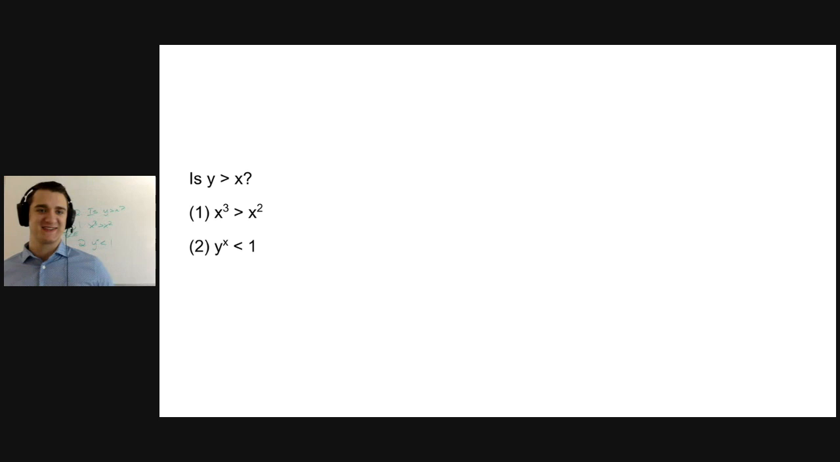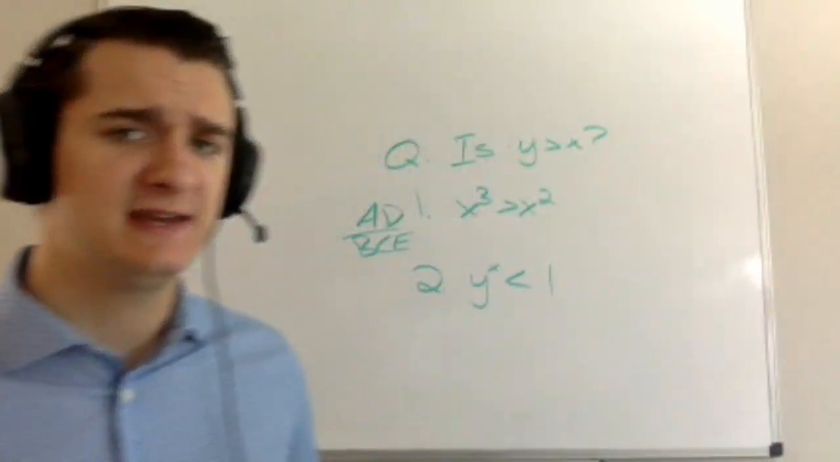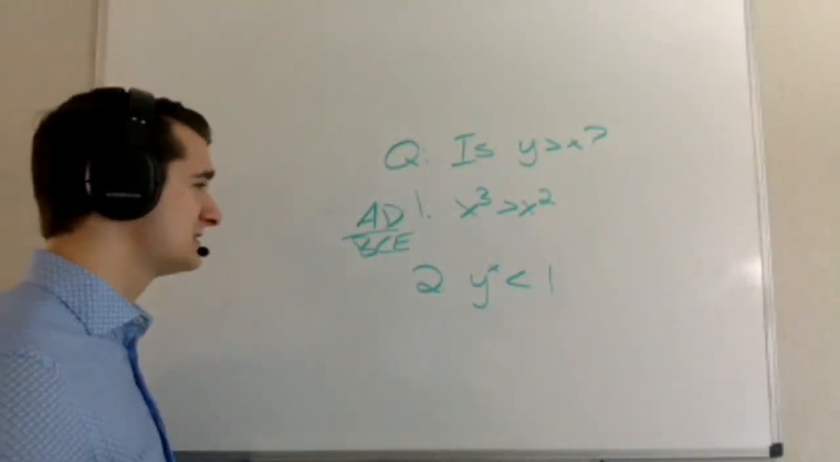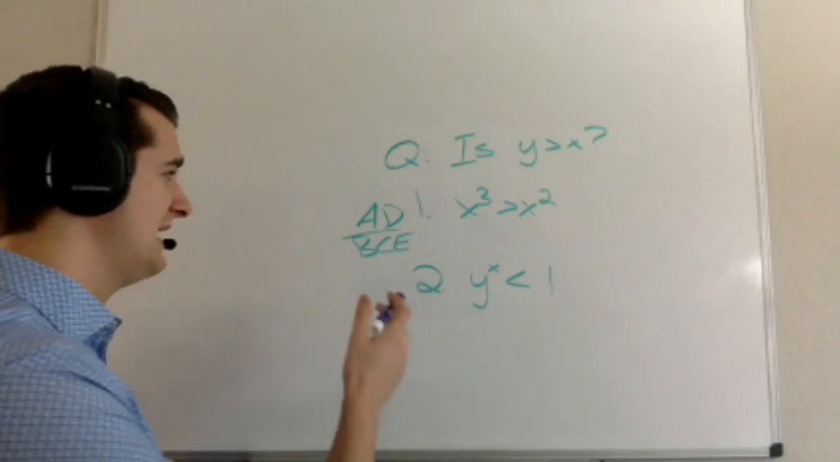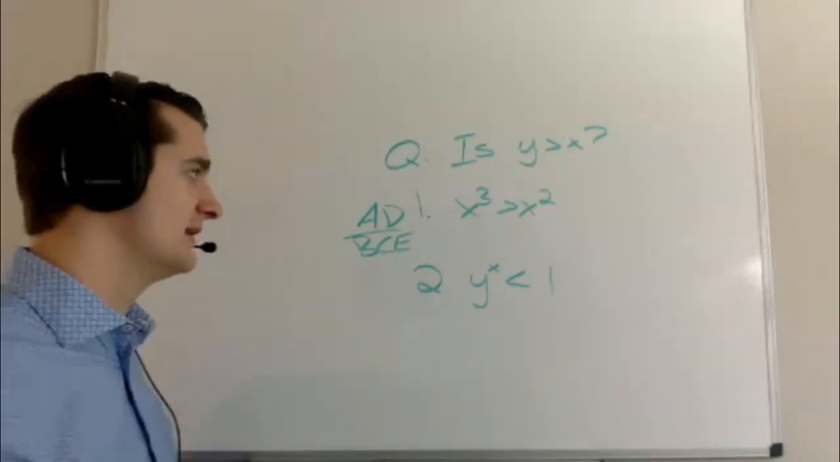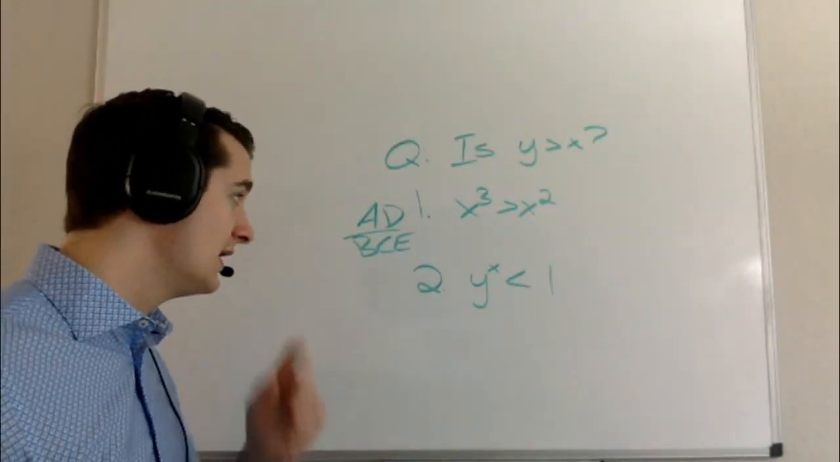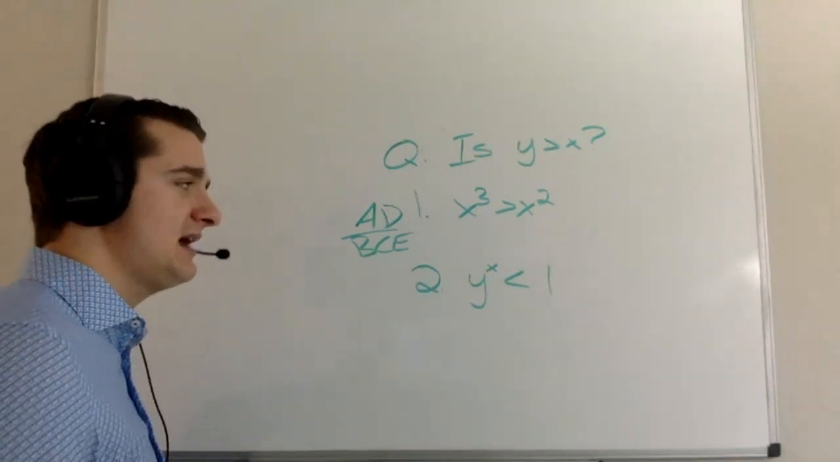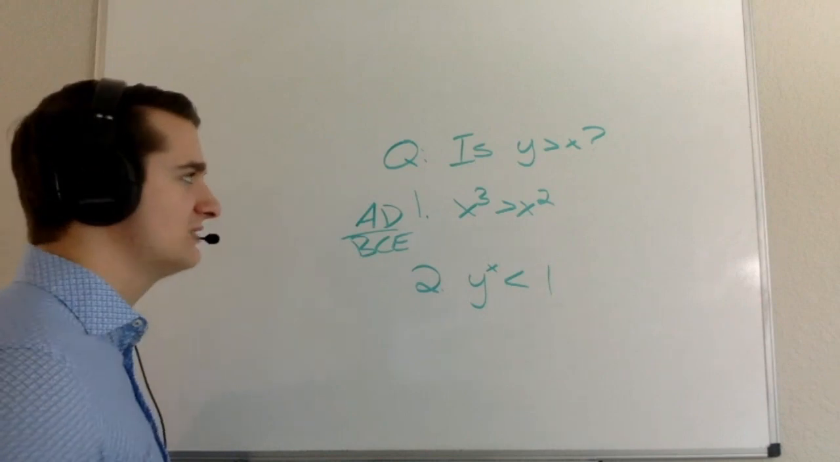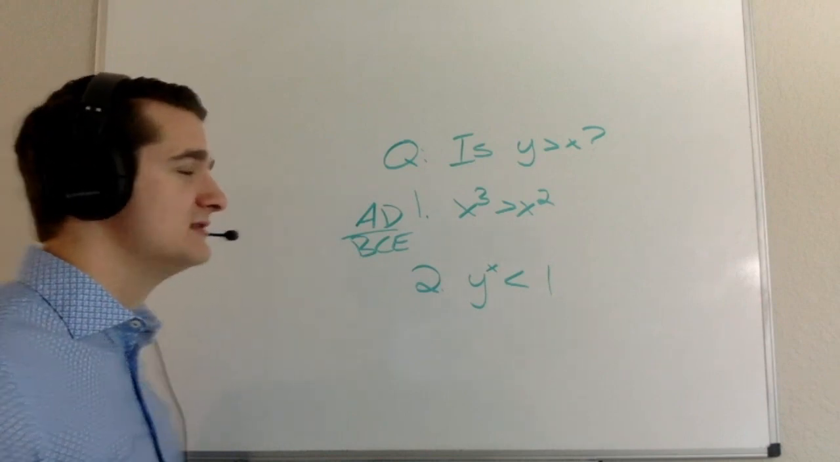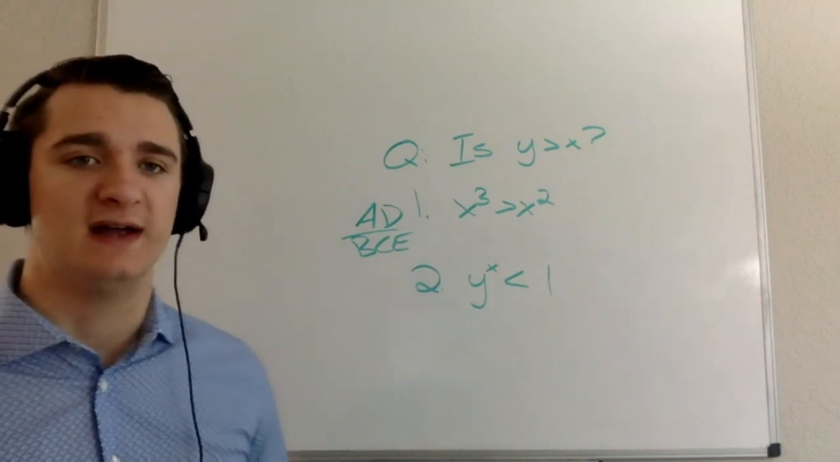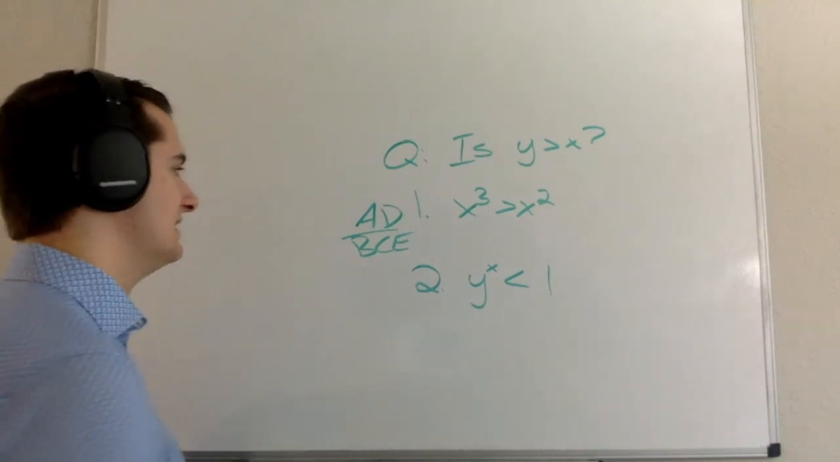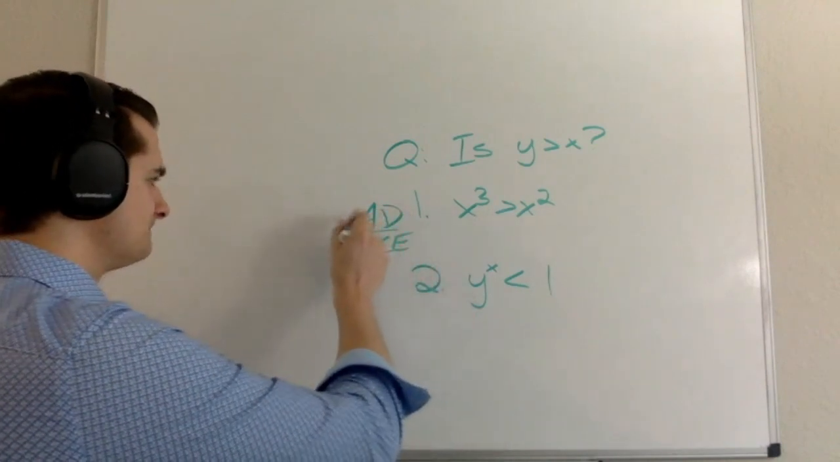Okay, hopefully you've had a second to work through this one. Let's go ahead and talk about it together on the board. So the question asks, is y greater than x? Statement 1 tells me that x cubed is greater than x squared. Pretty quickly there, I should be able to realize, okay, x cubed greater than x squared. Well, I have zero information about y. So I can pretty quickly eliminate A and D.